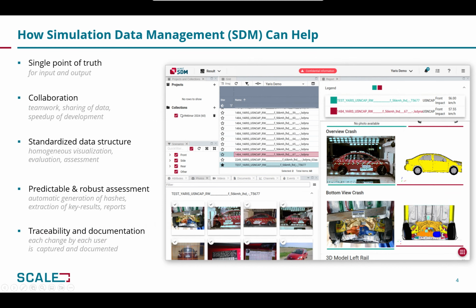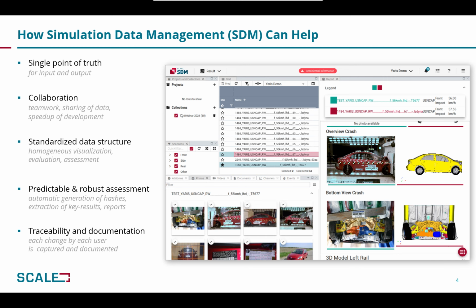How can a simulation data management system, or shortly SDM, help with the challenges that come with virtual testing? With its core features, an SDM system can ensure effective model handling and a high degree of automation. The main features of the SDM system in this case would be the single point of truth, meaning that the input and output data stored on a central server come from the same place. Collaboration,